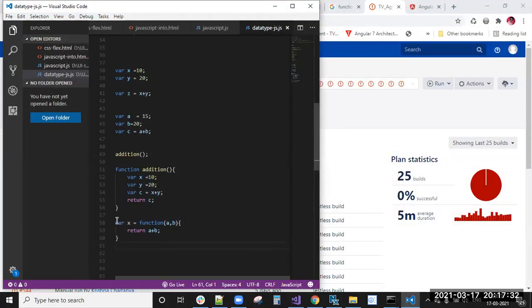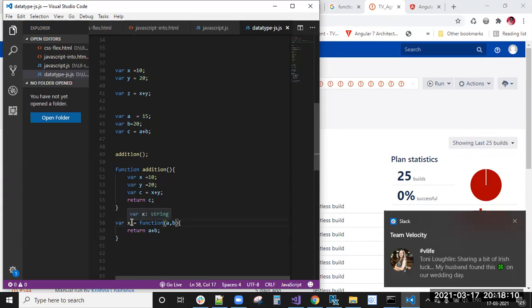Okay, variable declaration, function declaration. Here this is the function declaration, and this one is the variable expression declaration. So the function declaration is stored in a variable, that is the variable expression declaration. This function we will call an anonymous function, because this function doesn't have any name. The function which doesn't have any name, that function we will call an anonymous function, and that function declaration we will store in a variable.